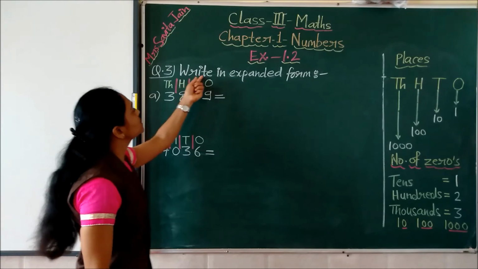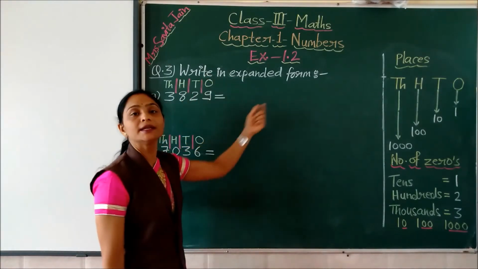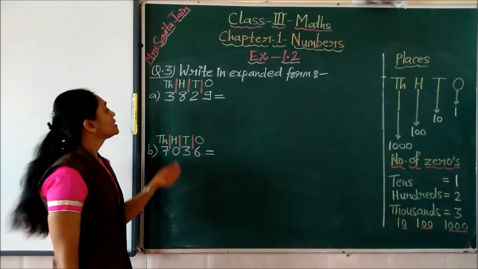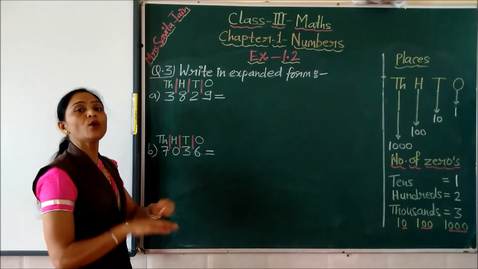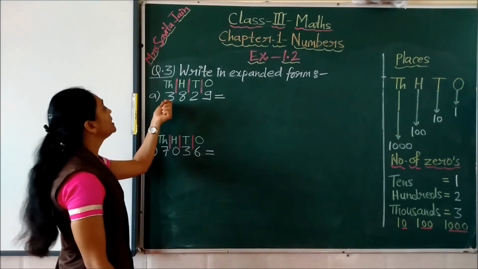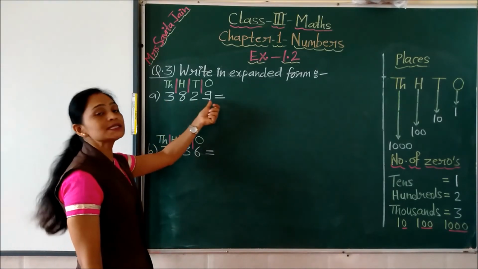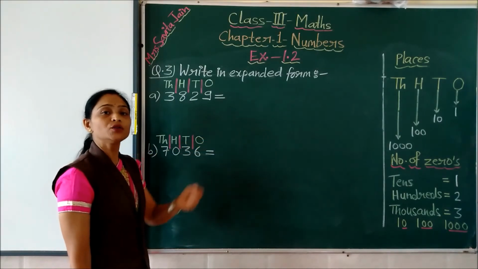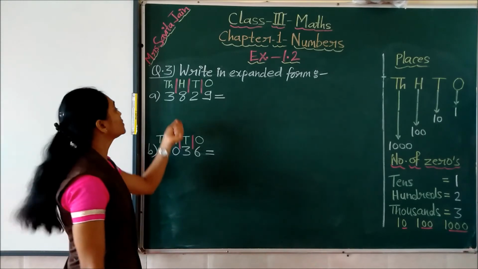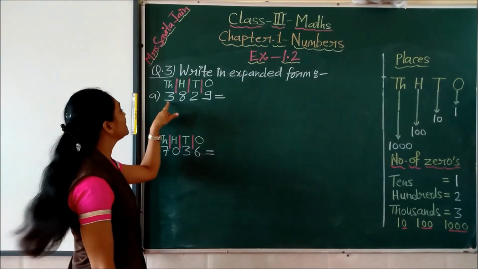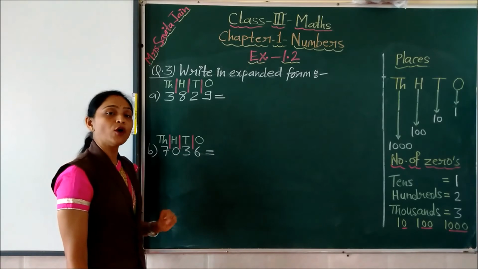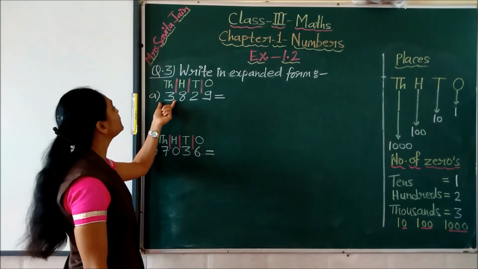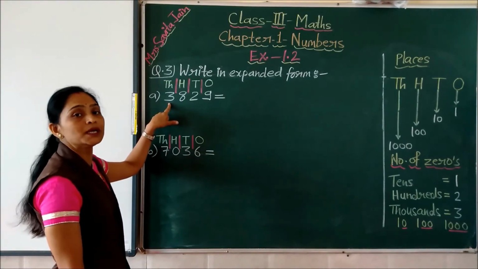Let's see children, now question number 3. Write in expanded form. So this number we have to write in expanded form now. Children see, expanded means we have to open this number, open this number writing the place values of each digit. Just now in the previous question we have seen how to write the place value of each digit. So here also we have to write the place value of each digit in addition form to write this number in expanded form. So we have to start from the first digit from the front.